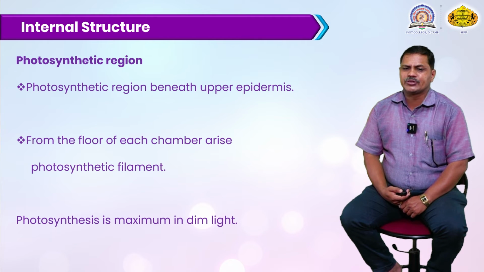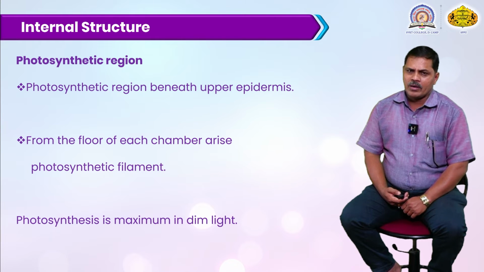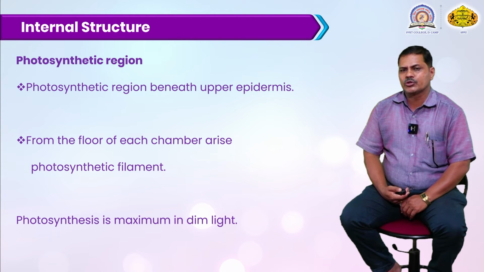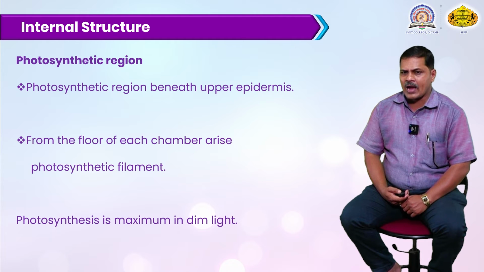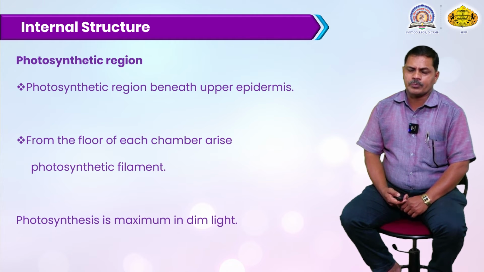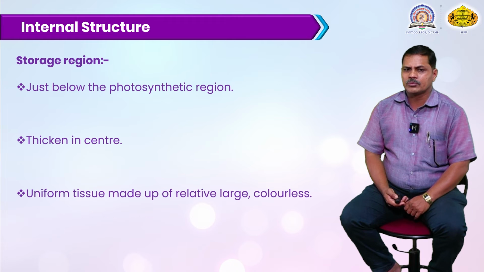From the floor of each chamber arise photosynthetic filaments. These photosynthetic filaments are also present inside that chamber, and photosynthesis is maximum in dim light. Meaning in low light there is maximum photosynthesis occurring in this bryophyte plant, but if the intensity of light is high, the photosynthetic preparation of food material is stunted. At low light intensity, the bryophyte plant is able to prepare its own food material.